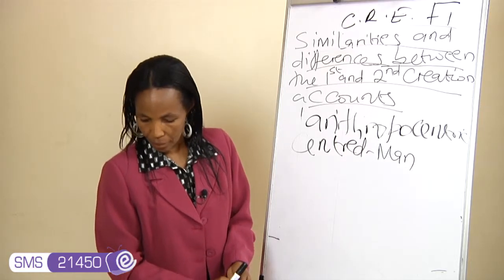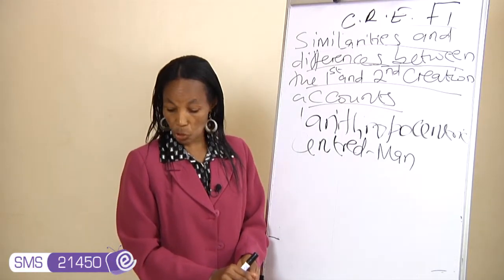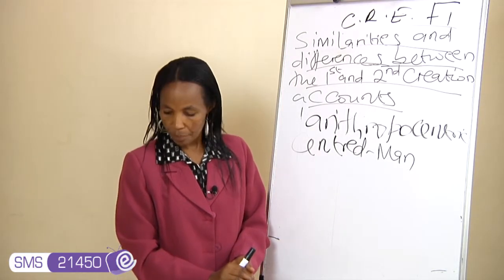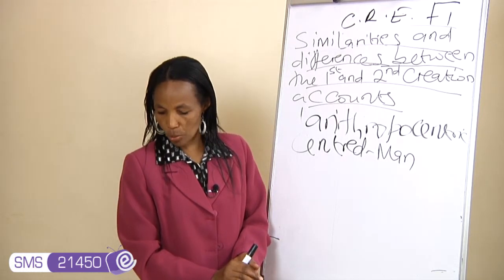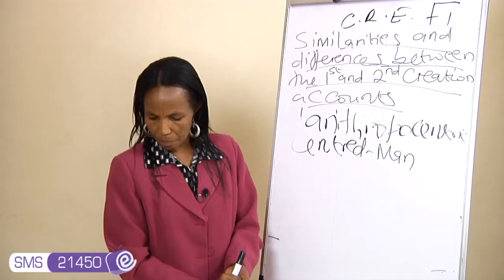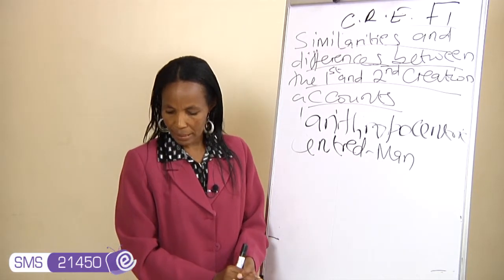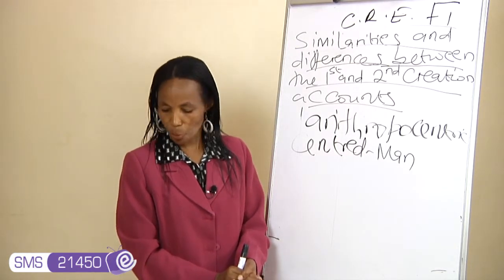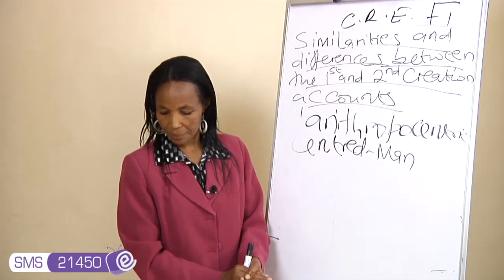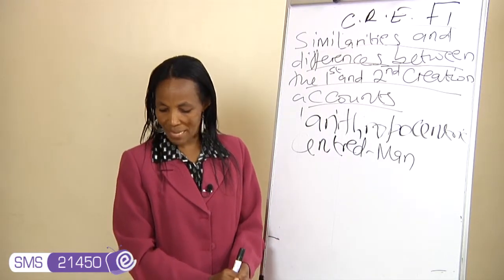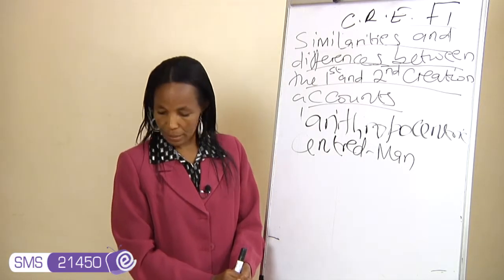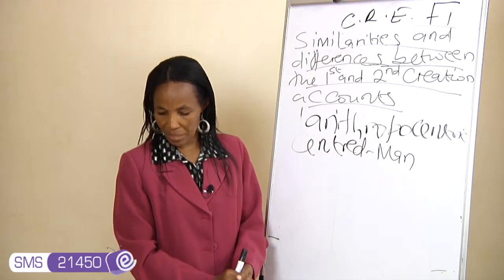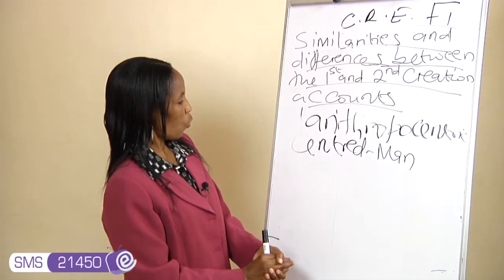Number 10, in both first and second creation stories or accounts, man is in charge, or the master, of all that is found in the universe. Man is the master of all that is found in the universe. He is supposed to take control, subdue, or have dominion over the universe. And we also see man being given the opportunity by God to help him in naming the created beasts or animals. That means he is in charge of all that God created.